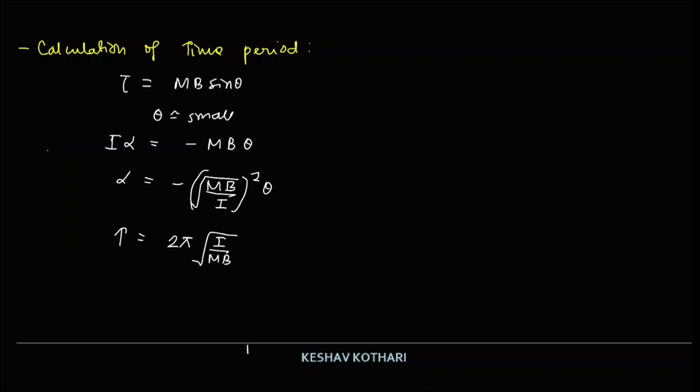So this is the value of the time period of a magnetic dipole placed in an external uniform magnetic field B. So we have converted it into the form of an SHM, where alpha is equal to minus omega square theta, and hence we write that T is equal to 2 pi root over I by MB.